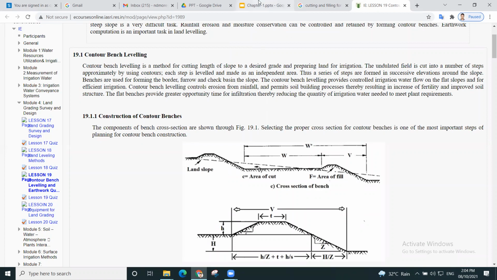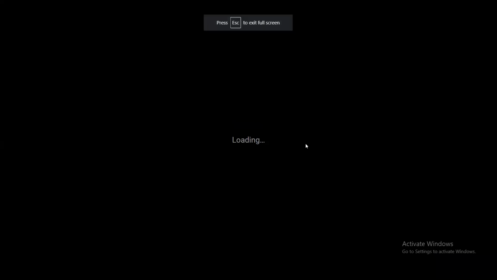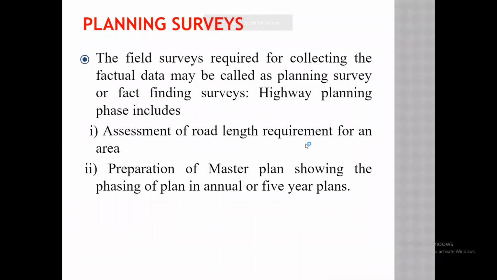Understand how we have to decide the alignment. We have to make the plan such that our alignment should pass through the area where we need not go for more cutting or more filling. Okay.